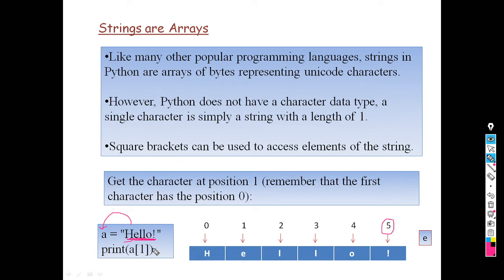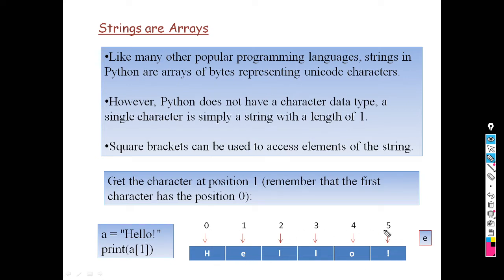But when we find the length of this one, what is the length? 1 2 3 4 5 6, a total of 6 characters, so it will give you length as 6, but each and every character has a different index. Hence, when we want to print, look here, a is equal to hello, it will be stored like this.